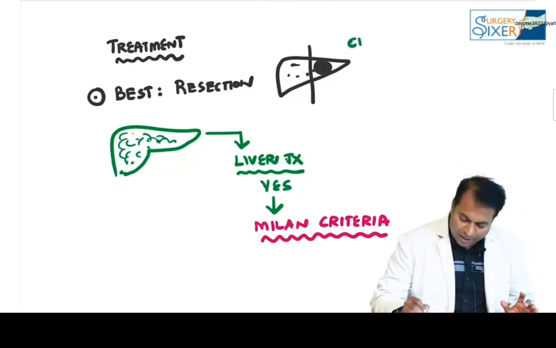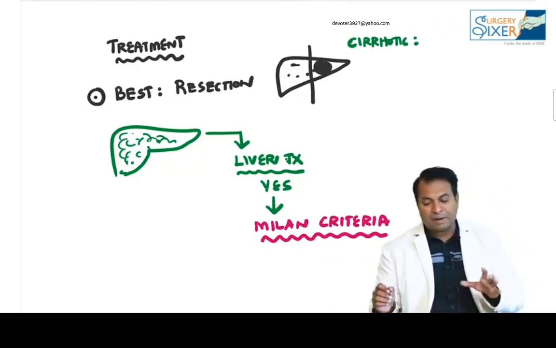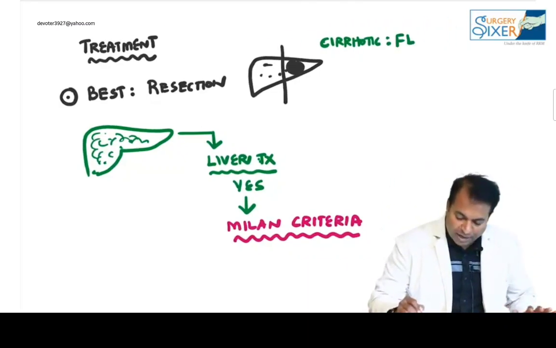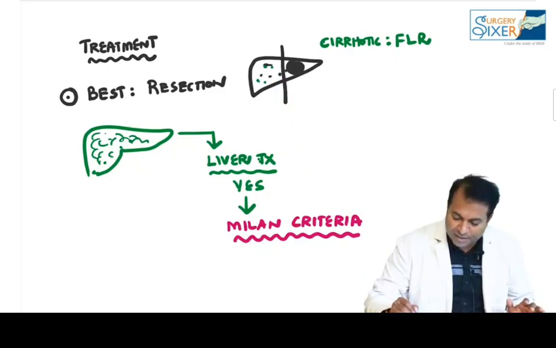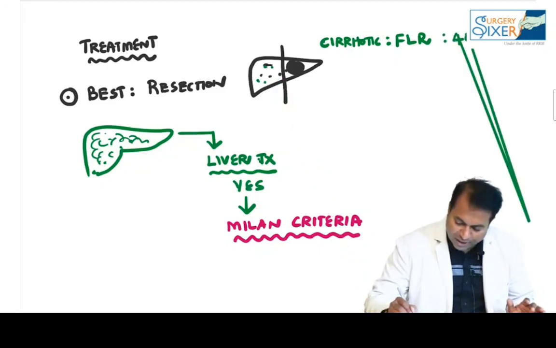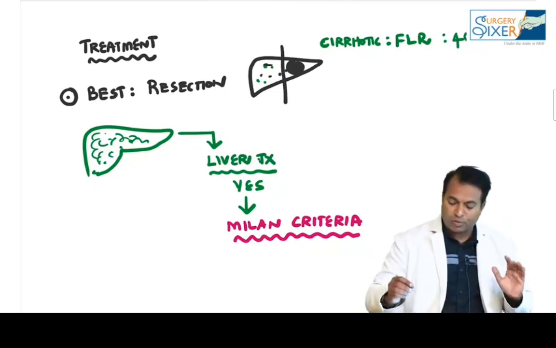In a cirrhotic liver, after resection, how much percentage of liver should remain? Future liver remnant, how much percentage of liver should remain in a cirrhotic liver like this? The FLR should be at least 40%. In a cirrhotic liver, FLR should be 40%. Please remember that.